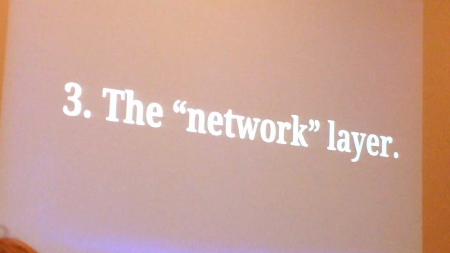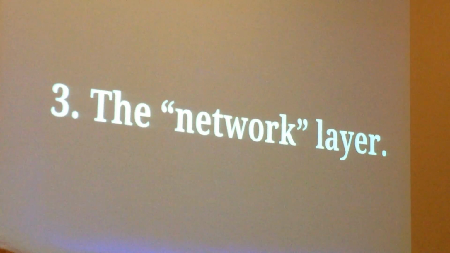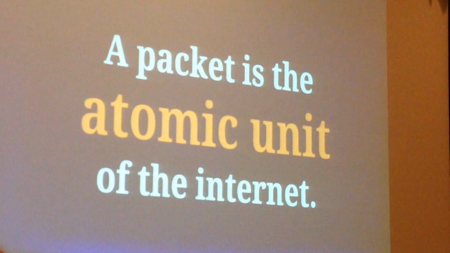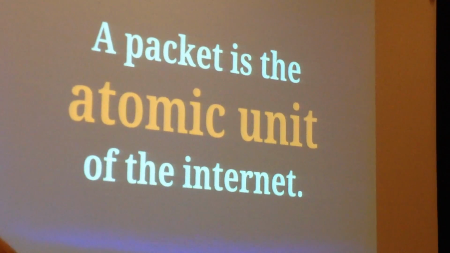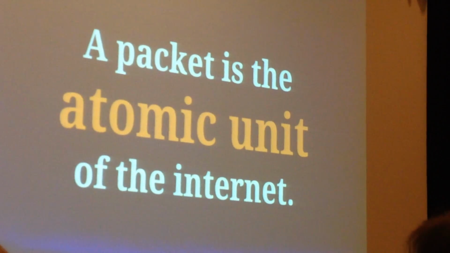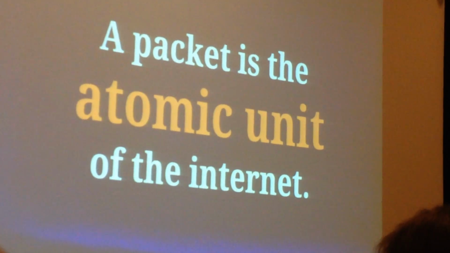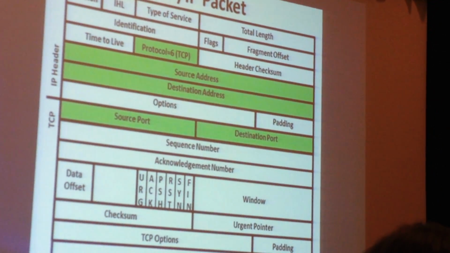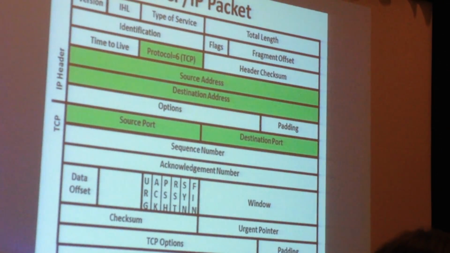Now, we're going to lose reliability at the next layer, level 3, the network layer, but this is the responsibility of packet forwarding, including routing and IPv4 and IPv6. So, there's another cat, and at the very next layer, we're going to start talking about packets. The good news is that packets are the atomic unit of the internet, and that means other data formats like frames, bits, etc., and the internet protocol is all about packets. It's a layer cake of messages, including headers that identify a bunch of things and other stuff. I realized that this layer had no kittens, so I'm going to move on to the next one.